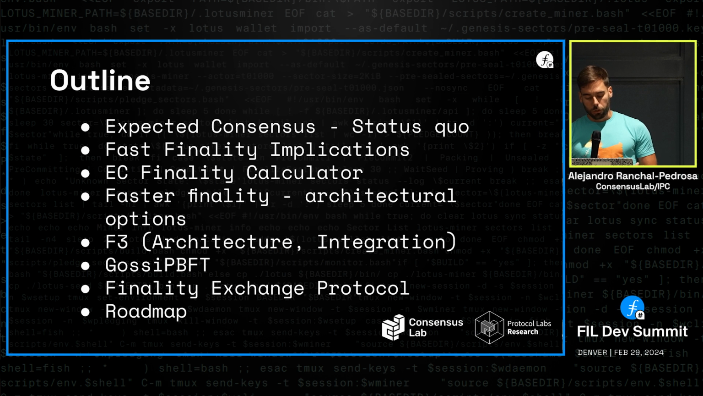and explain a little bit of the protocol, and also what we call the finality exchange protocol. On top of the fast finality that GossiPBFT brings in F3, it builds a succinct verifiable finality certificate to be used outside, to prove finality for people that are not running full nodes, people running outside of the system. And then the roadmap of the projects.